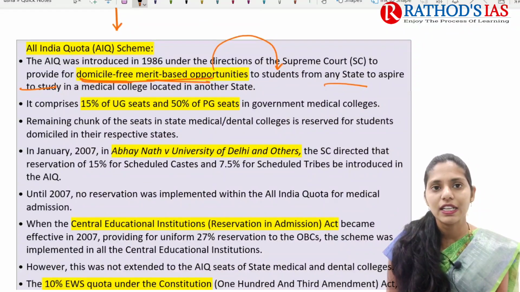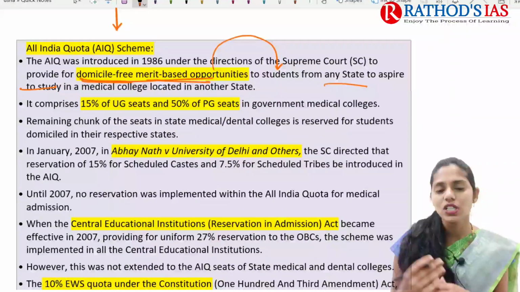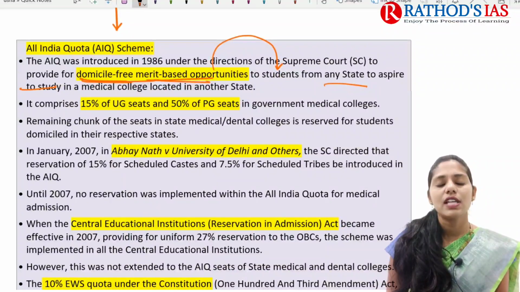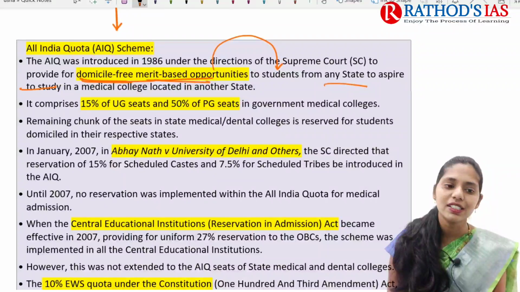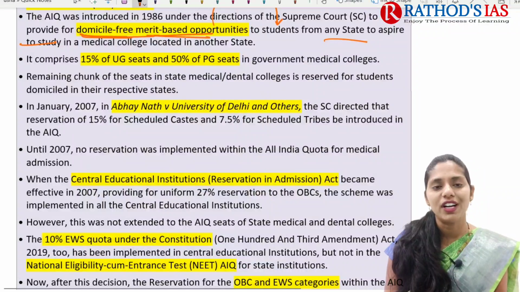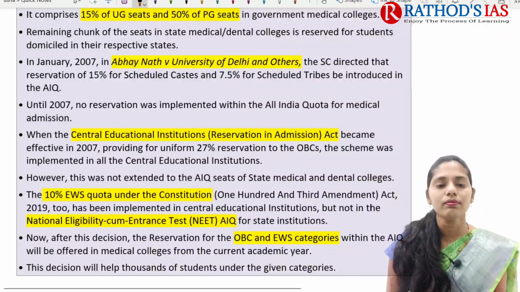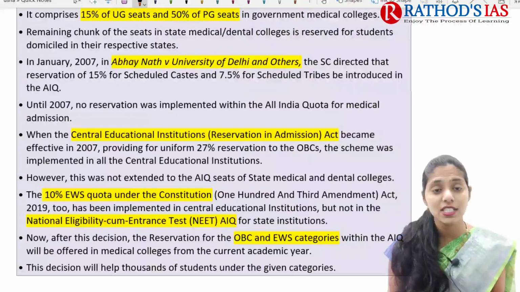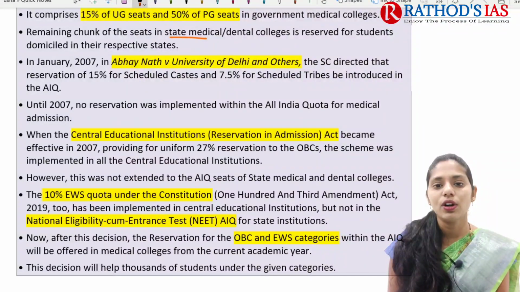Actually, during the 1970s and 1980s, there were very limited numbers of medical colleges. So if I wanted to pursue medical education, I needed to go to another state. Because of this All India Quota scheme, domicile-free merit-based opportunities started being provided for students coming from other states as well. This All India Quota comprises about 15% of undergraduate seats and 50% of PG seats in government medical colleges.